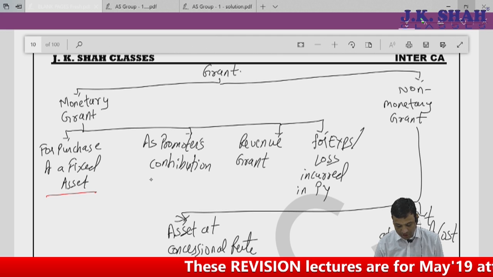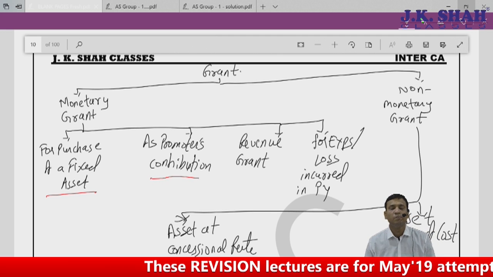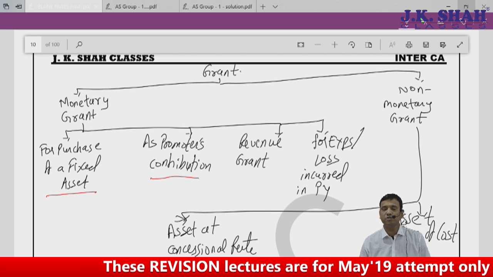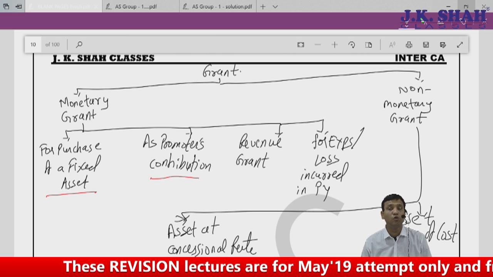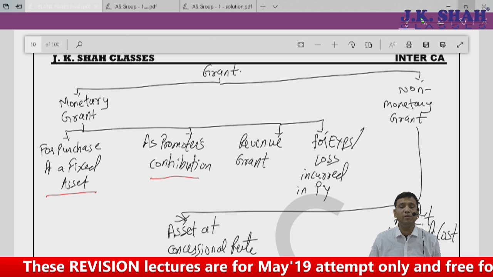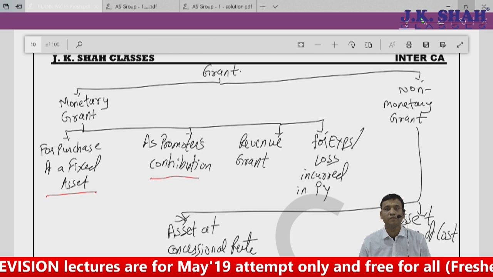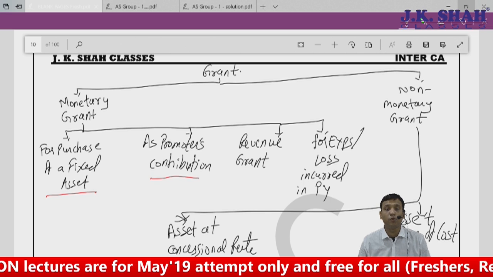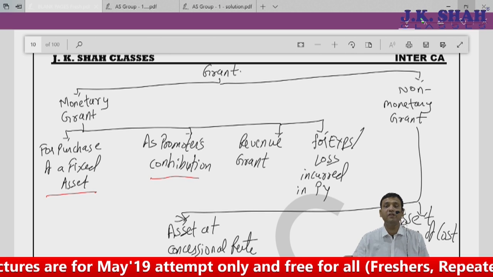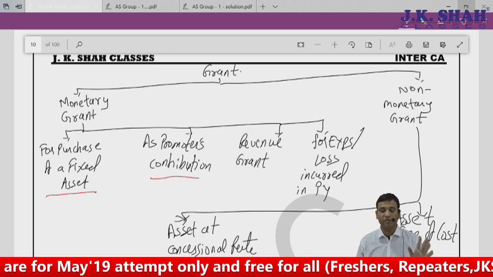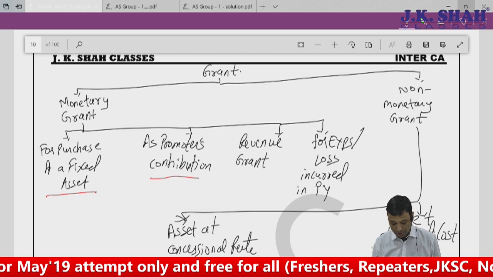Now when we talk about promoter's contribution. Now what do I mean by promoter's contribution? Don't think government becomes promoter. Government is not becoming promoter of my company. It does not buy my shares. But it promotes a project. It is an upfront payment for a particular project. That is nothing but promoter's contribution.